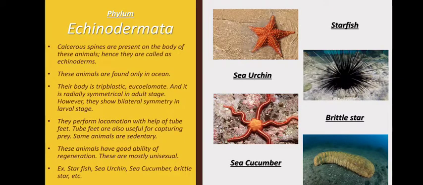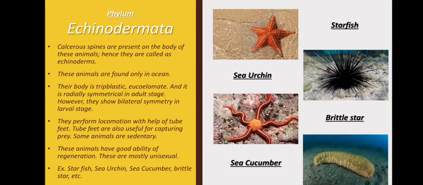Their body is triploblastic, eucoelomate, and radially symmetrical in the adult stage, and they show bilateral symmetry in the larval stage. So they show two types of symmetry, bilateral and radial. In adult stage radially symmetrical, in larval stage bilaterally symmetrical.